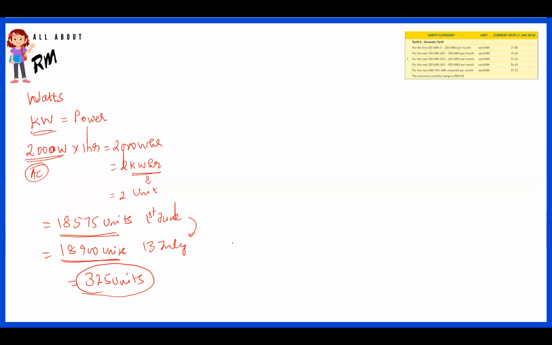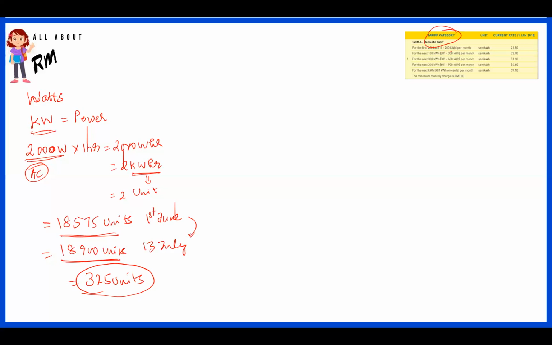So now, how do I calculate how much power or how much money I need to pay? It is given by what we call a tariff. You can see the tariff on the right side. This is a typical tariff given by TNB, or Tenaga Nasional. For the first 200 kilowatt hours, that means 1 to 200 kilowatt hours,